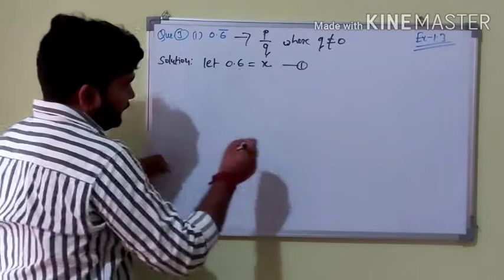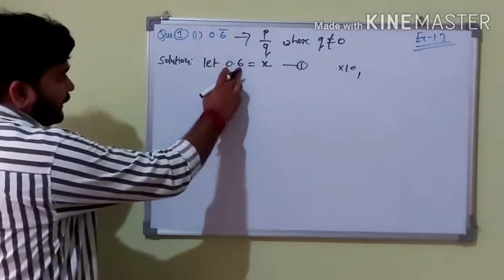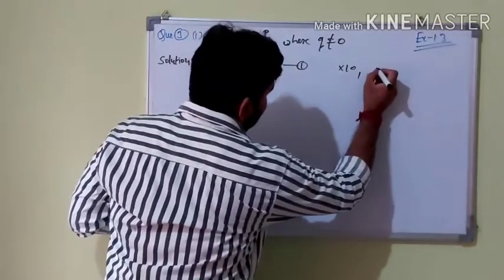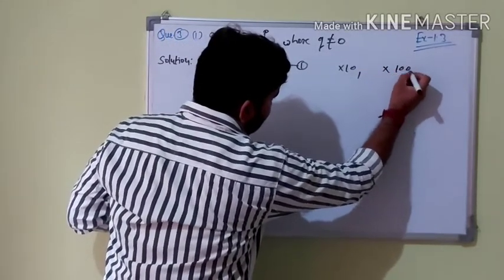Here is one number after the decimal, that means we multiply by 10. If here are two numbers, okay, if here it were 0.66, we can multiply by 100.